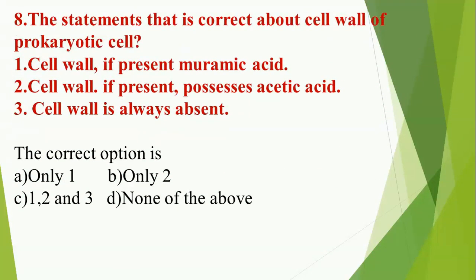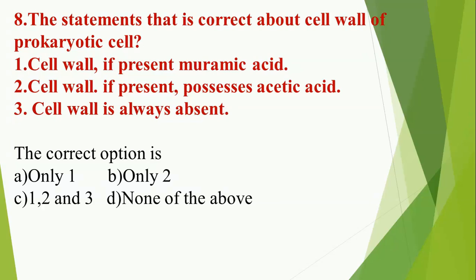Question number 8. The statement that is correct about cell wall of prokaryotic cell. Statement 1. Cell wall, if present, is made of muramic acid. Statement 2. Cell wall, if present, possesses acetic acid. Statement number 3. Cell wall is always absent.